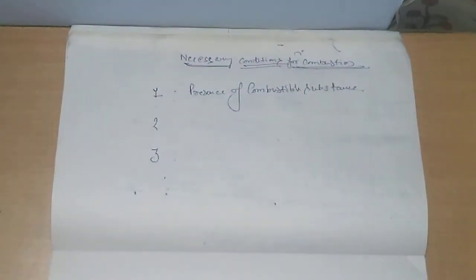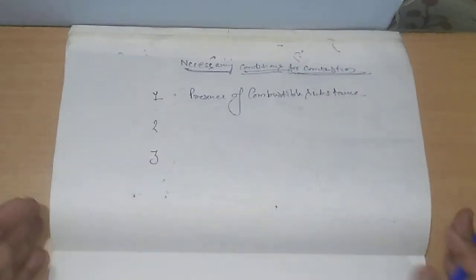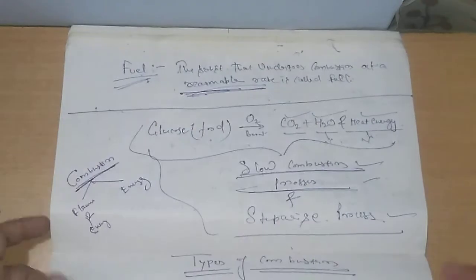Of course, as we have discussed, combustible substances are those which catch fire in the presence of oxygen, and substances which are not able to catch fire in the presence of a sufficient supply of oxygen are called non-combustible substances.